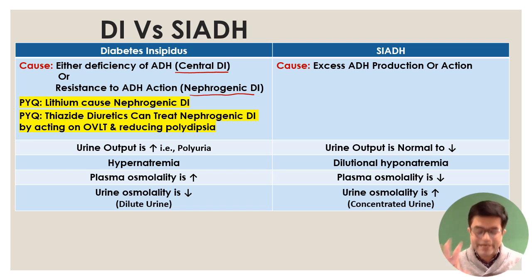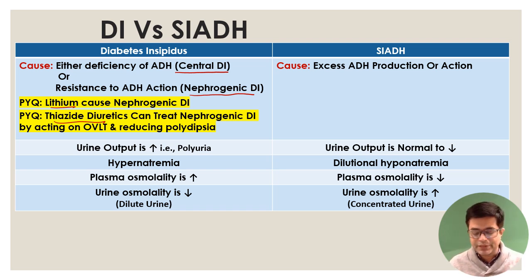Central diabetes insipidus can be there due to CNS causes. It can occur due to CNS tumors, head trauma, irradiation, hydrocephalus, various types of causes. On the other hand, nephrogenic diabetes insipidus can be a part of certain syndromes. It can be drug induced as well. Now, two PYQs you need to remember: lithium is one of the common drugs which causes nephrogenic diabetes insipidus. But for treatment of nephrogenic diabetes insipidus, you need to give thiazide diuretics. Both of them are one-liners. You can add to the notes.